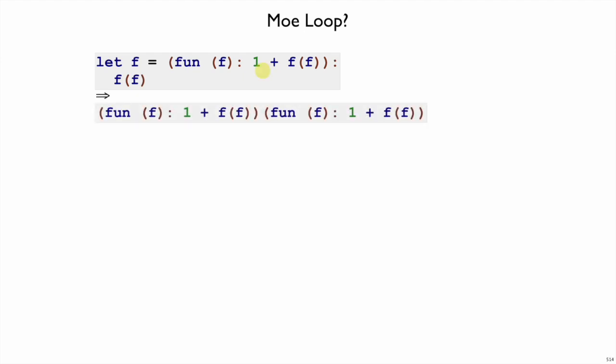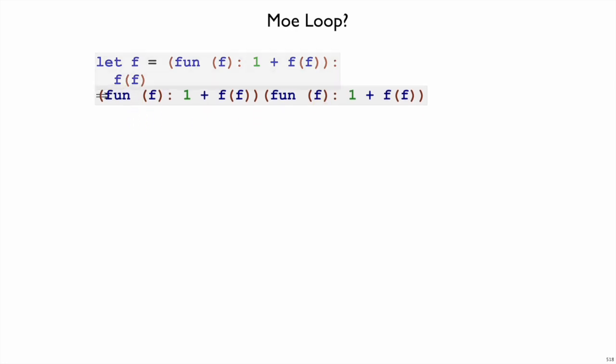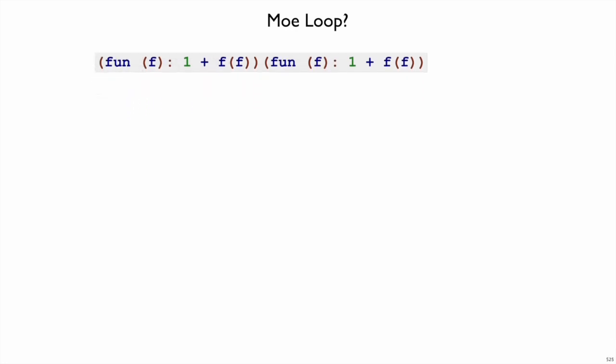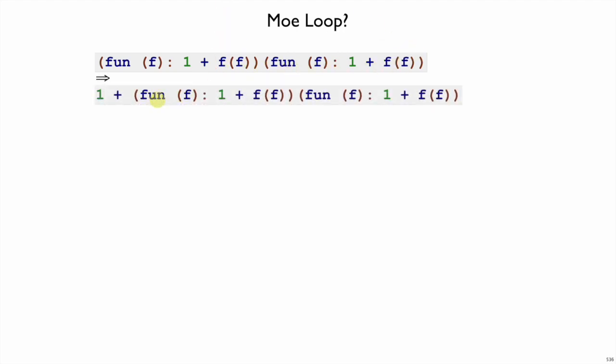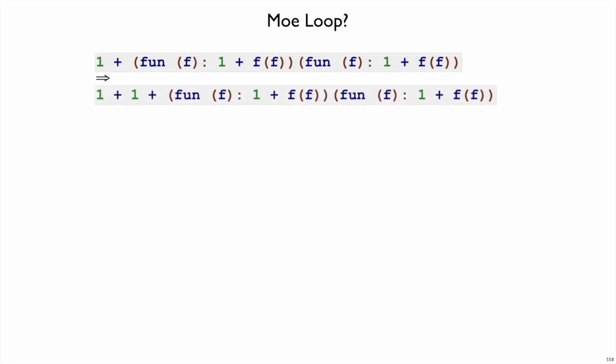What happens when we perform substitution here? This function goes in for f and f applied to f, so we get this function applied to itself pattern. Now we have a function and an argument, so this argument will go in for each of these two f's, and that's what we have there. It used to be f applied to f, now it's this function applied to itself, but this 1 plus got added to the outside. And as we keep performing these substitutions, we will keep building up more and more 1 pluses on the outside. And in fact, when you run this Mo program, you will eventually run out of memory.